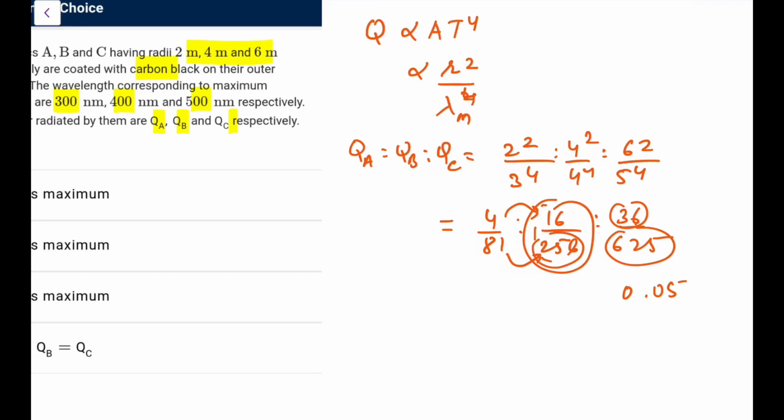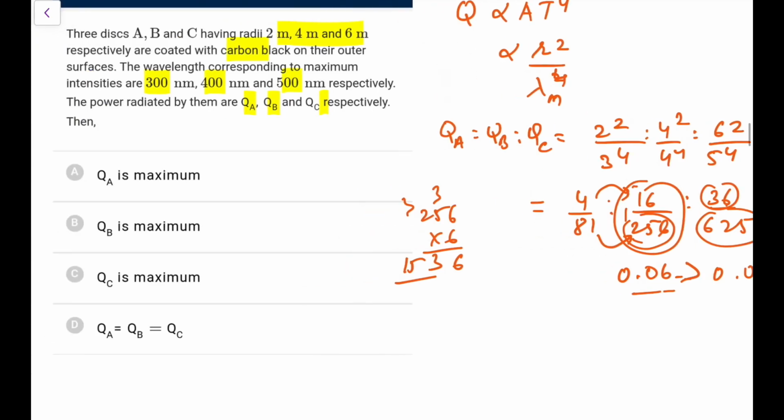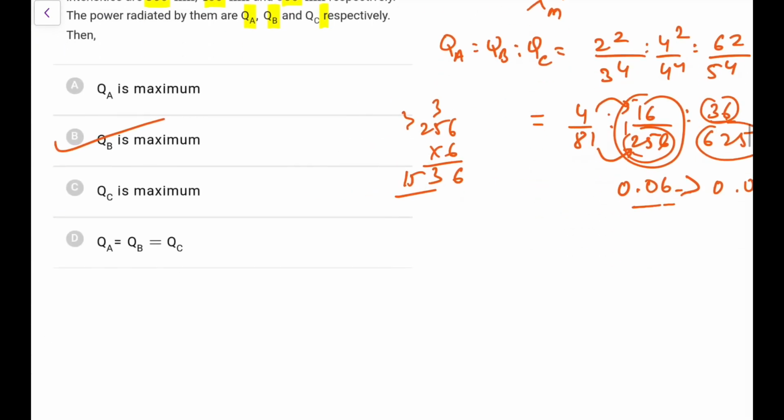So 256 and 1600. So if I do this 256 into 6, if I remember, 6 6 is 36, 6 5 is 33, 3 12 50. Okay, so it was 0.6. So I can make it out. It was like this, it was like this, so definitely it is greater than that also. So B is going to be maximum. Be careful in the calculation. Next,